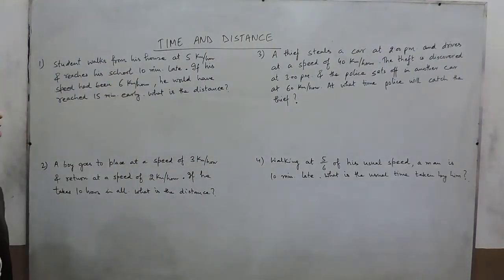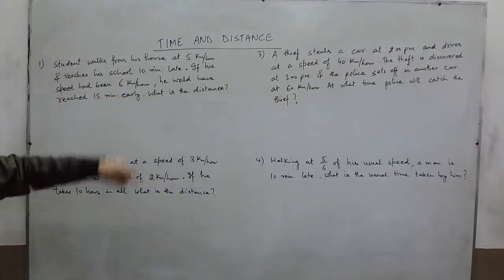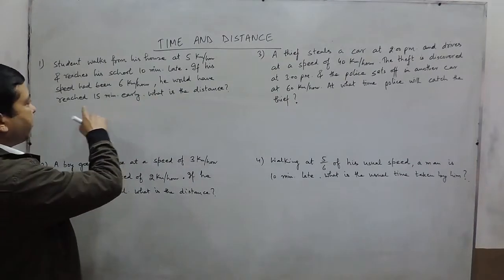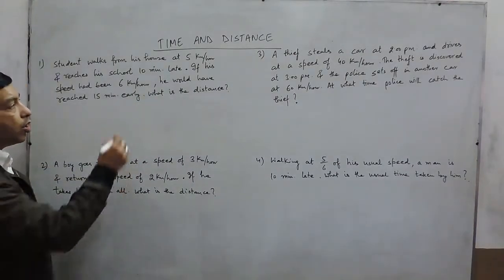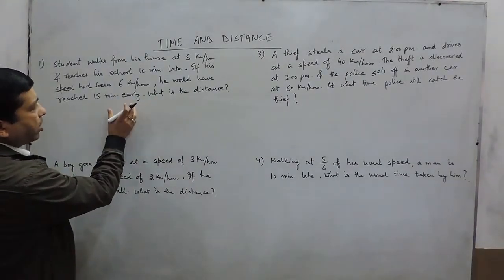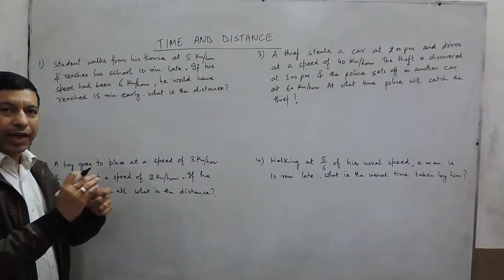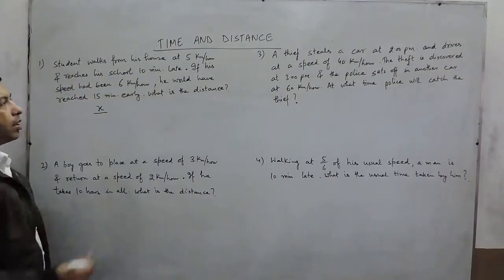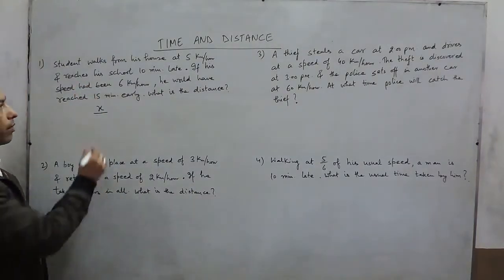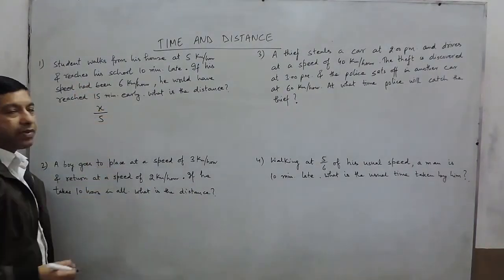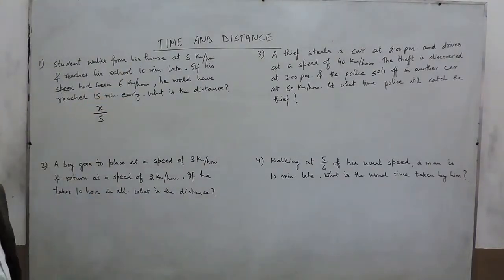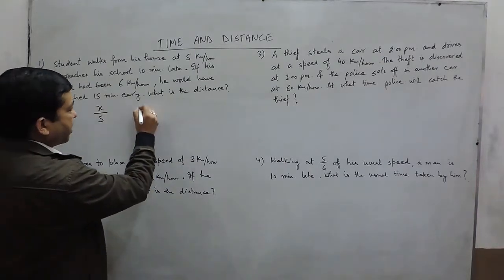Now, a student walks from his house at 5 o'clock and reaches school 10 minutes late. If his speed had been 6 km per hour, he would have reached 15 minutes early. So if we are talking about this question, we are equating the time. Let the distance be x from the person's house to the school. X at a speed of 5 km per hour. So this is the time he will take when he is going at a speed of 5 km per hour.